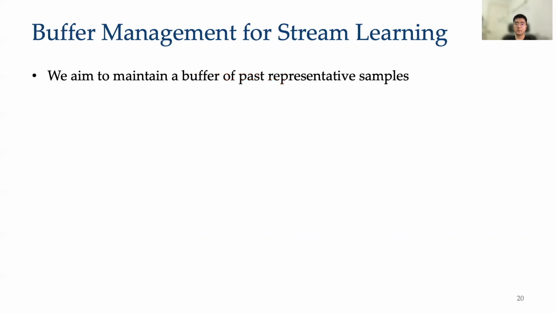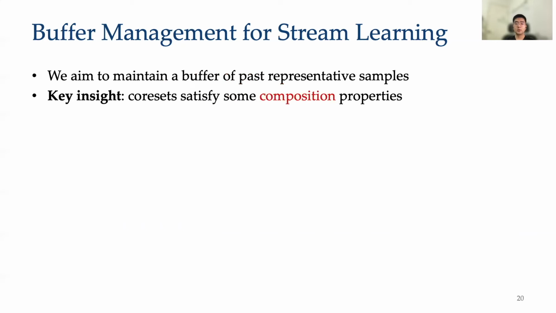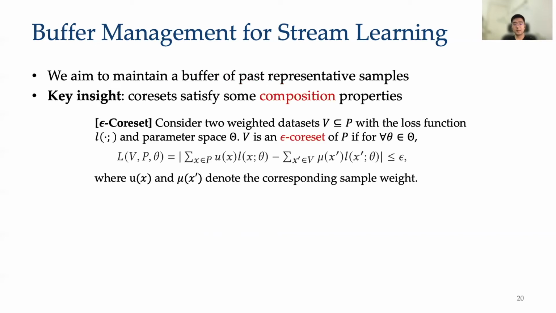In this work, we aim to maintain a buffer of representative samples that can best preserve the past data distribution. Our intuition is that coresets satisfy some composition properties, so that our coreset method can be used to update the buffer via a merge and reduce approach. To better illustrate our idea, we first define the epsilon coreset here. We say that the set W is an epsilon coreset of the set P if the difference between their loss values is bounded by the parameter epsilon.